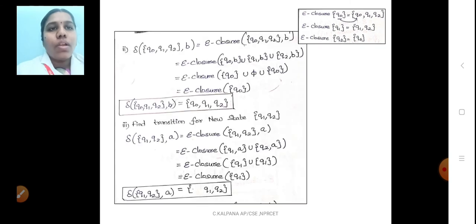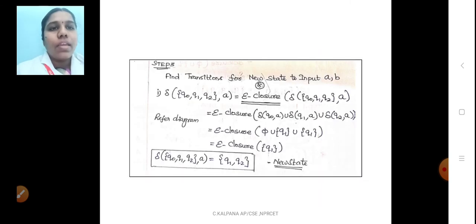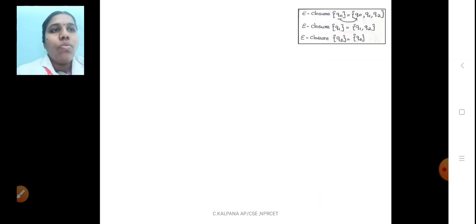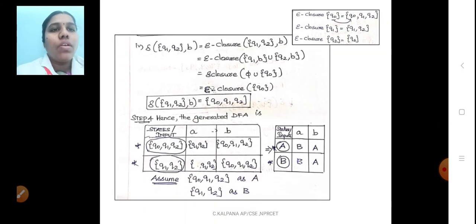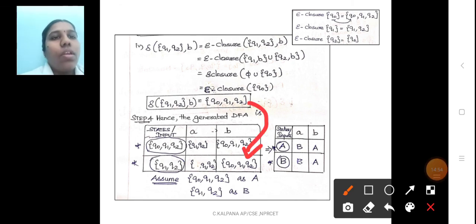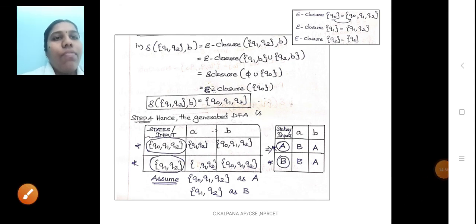So find out Q0, Q1, Q2, comma A. Answer Q1, Q2. Q0, Q1, Q2, comma B answer is Q0, Q1, Q2. So mark here. Q1, Q2, comma A answer is Q1, Q2 and Q1, Q2, comma B answer is Q0, Q1, Q2. So mark everything.